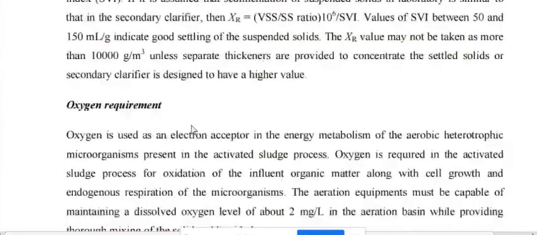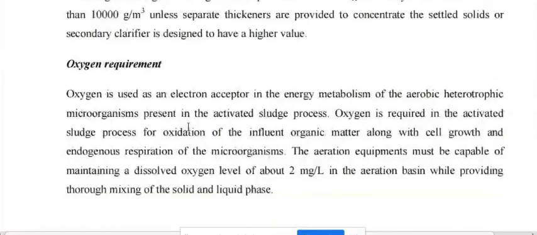After that, the most important is the oxygen requirement. For any process we need oxygen, because microorganisms need oxygen. Why do they need oxygen? Because they are living organisms and we are treating the activated sludge by an aerobic process, and when we say aerobic, we need oxygen. It is very important to know how much oxygen is needed, because if you supply excess, there is an excess economic burden on the plant.